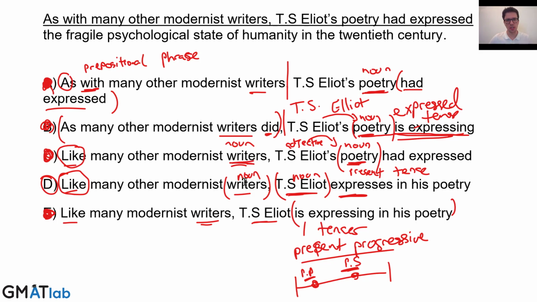The problem is they're not logically parallel, so we're not comparing two things that work together logically. Then in D, we get the perfect comparison. We're comparing T.S. Eliot to other writers. That's what we want to compare. It's logically comparable, it's grammatically comparable, and we're using the right tense for this general rule. It's expressing today, yesterday, and whenever he wrote it, it's been expressing this whole time, so it's a general rule.